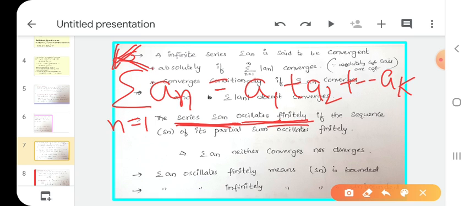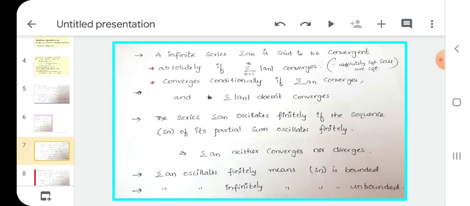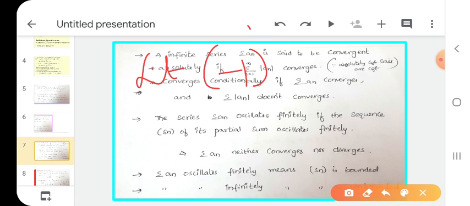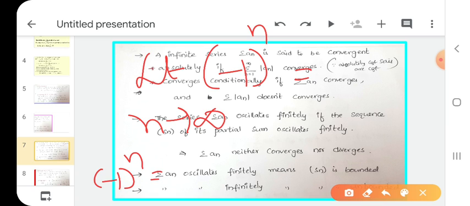If the sequence Sn of its partial sums oscillates finitely, summation an neither converges nor diverges. Oscillating finitely means, what is the limit of the sequence minus 1 whole power n as n tends to infinity? Tell me, what are the elements of minus 1 whole power n? Minus 1, plus 1, minus 1, plus 1. Is it an oscillating sequence? Okay.